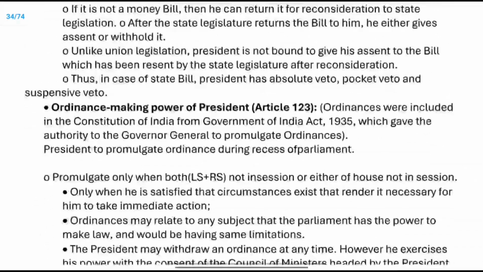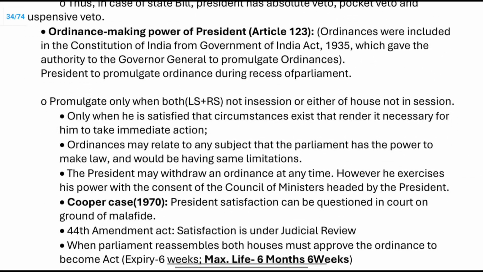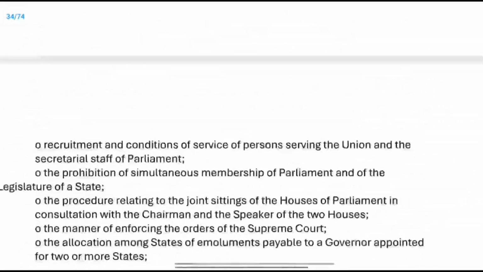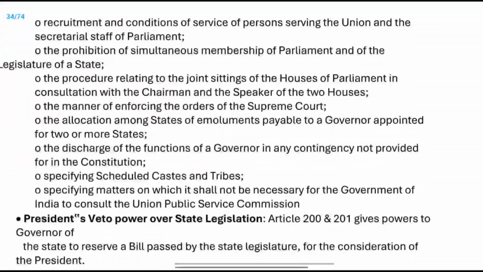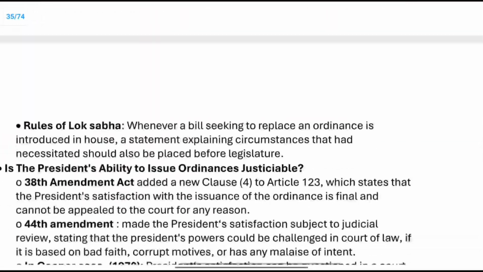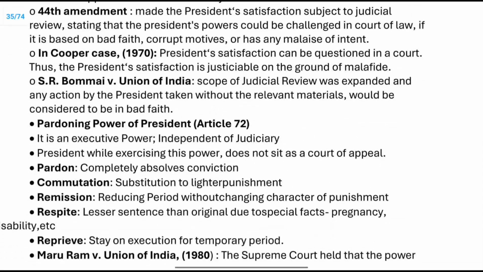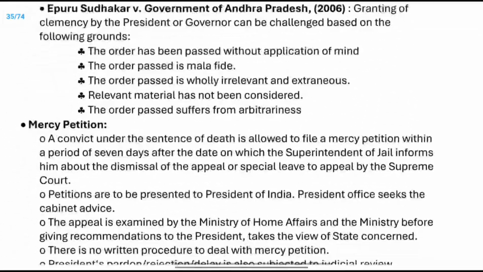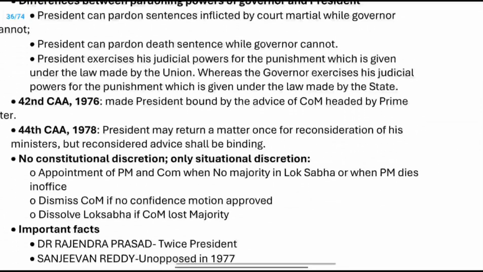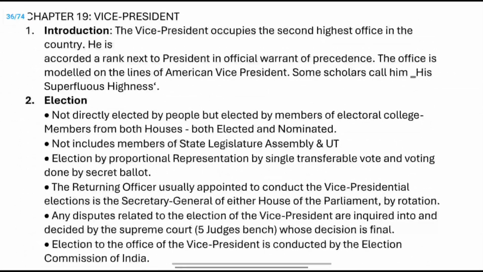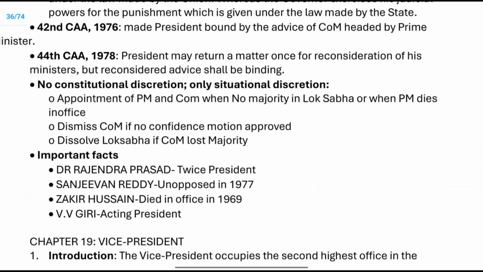And the veto, ordinance making power, ordinance is Article 123. Pardoning is also a power, right? The different pardoning powers of the President.